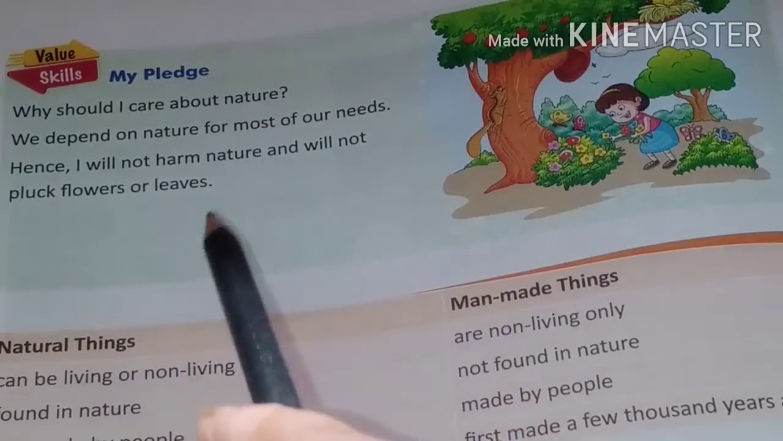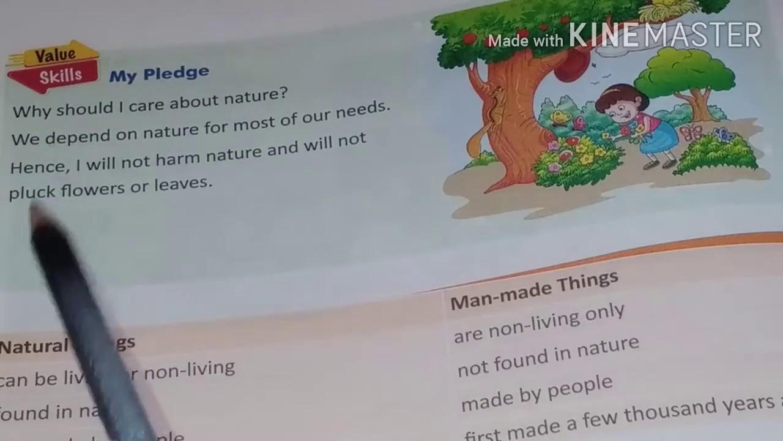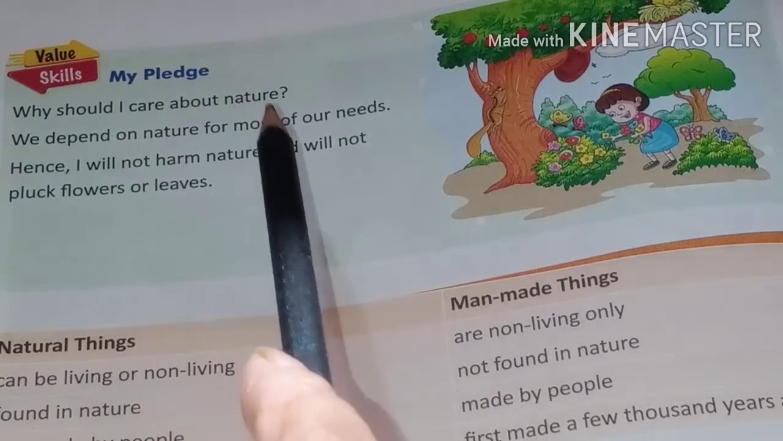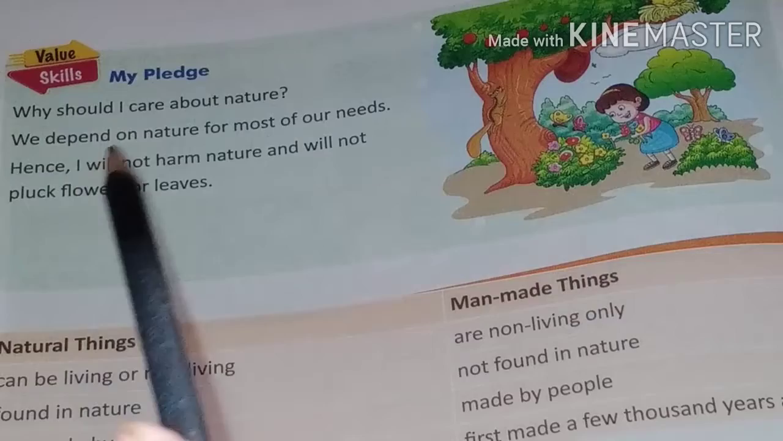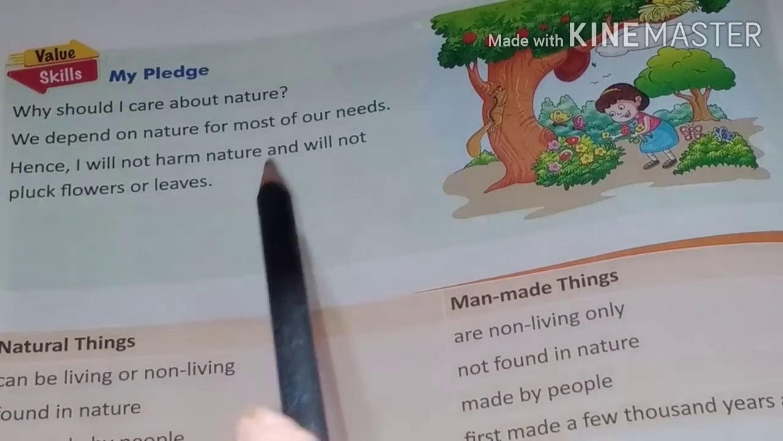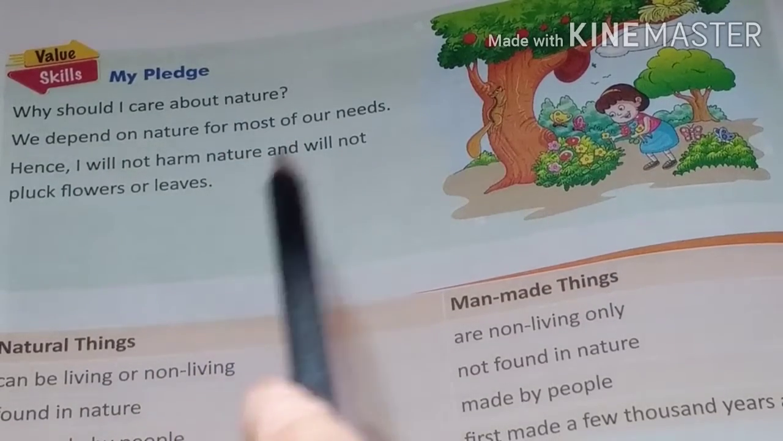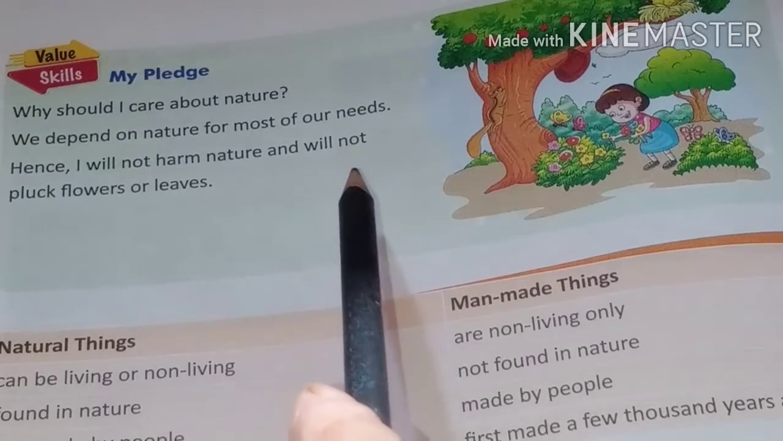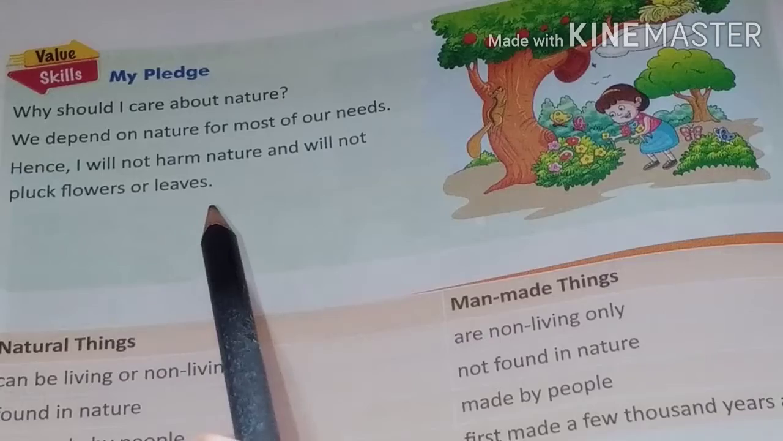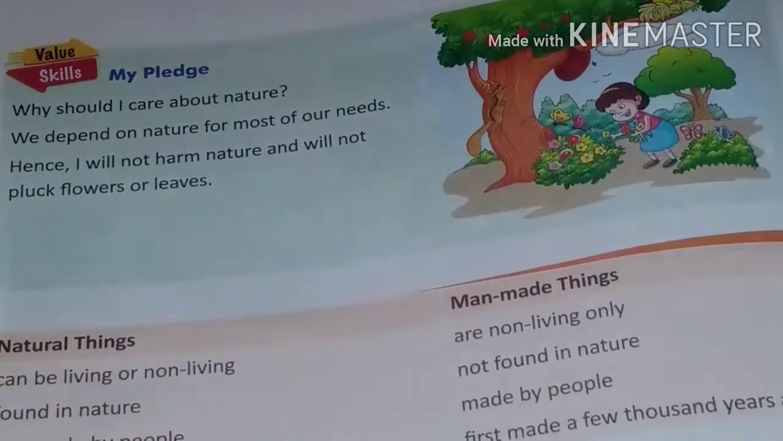What is our pledge? They are asking you a question. Why should I care about nature? Because we depend on nature for most of our needs, and I will not harm nature and will not pluck the flowers and leaves. Do you do this?